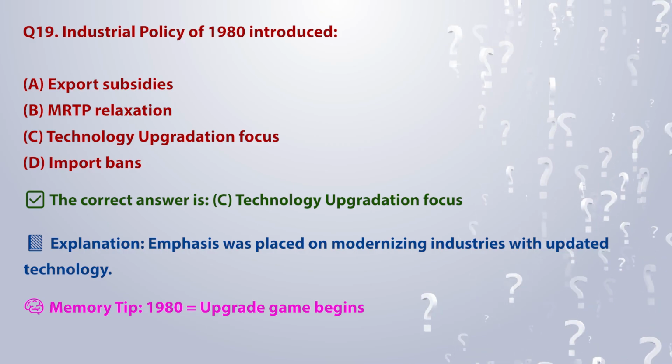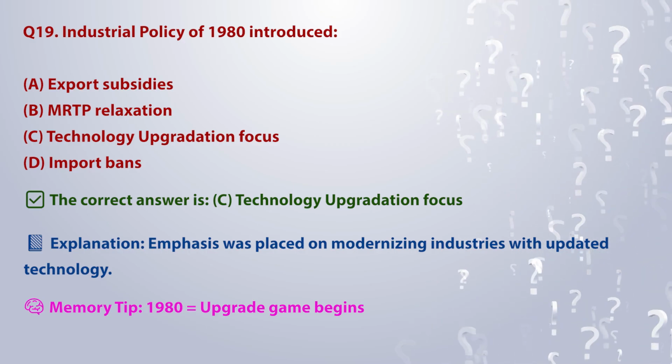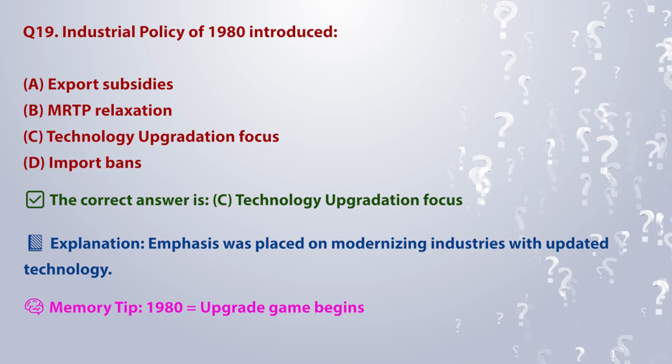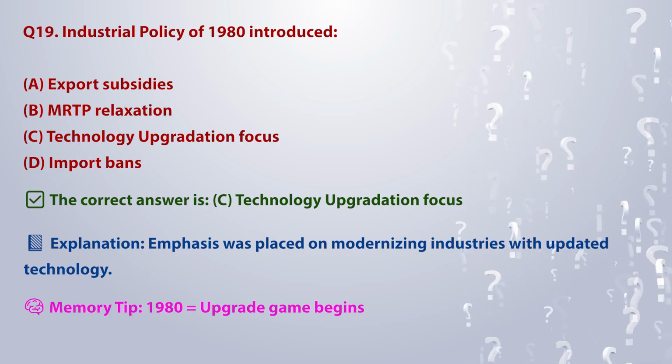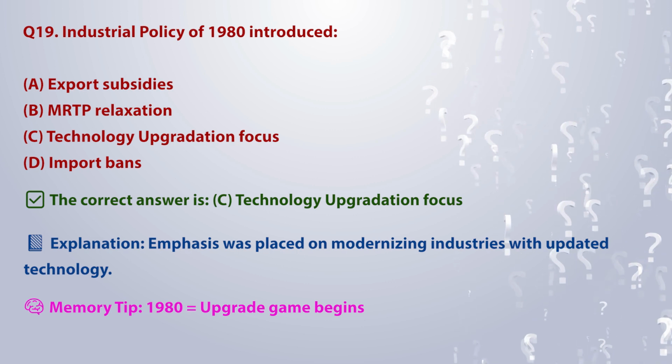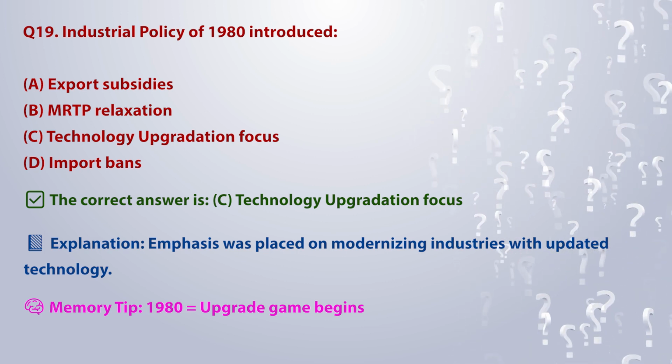The correct answer is C. Technology upgradation focus. Explanation: emphasis was placed on modernizing industries with updated technology. Memory tip: 1980 is equal to upgrade game begins.